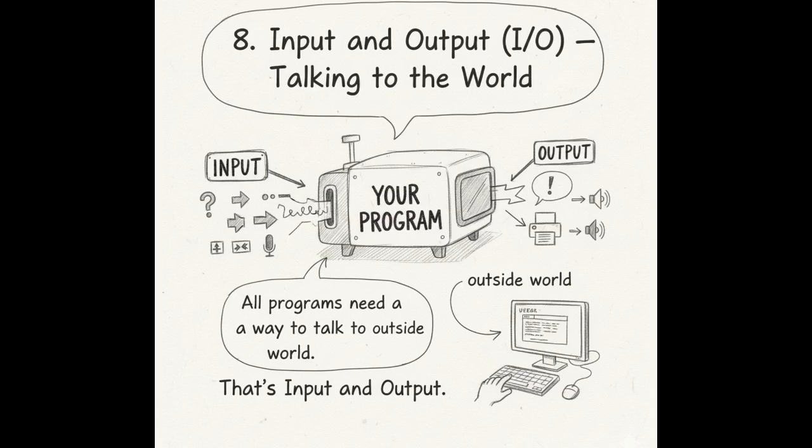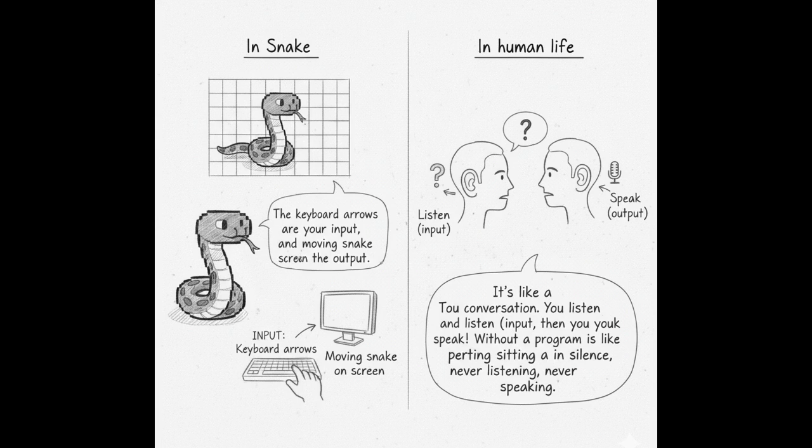8. Input and output, I/O. Talking to the world. All programs need a way to talk to the outside world. That's input and output. In Snake, the keyboard arrows are your input, and the moving snake on the screen is the output. In human life, it's like a conversation. You listen, input, and then you speak, output. Without I/O, a program is like a person sitting in silence, never listening, never speaking.